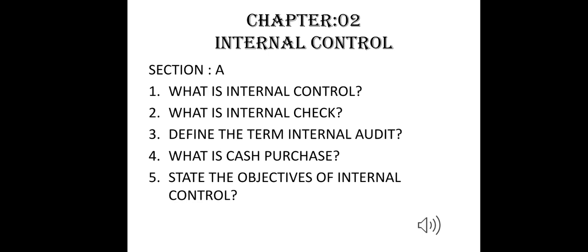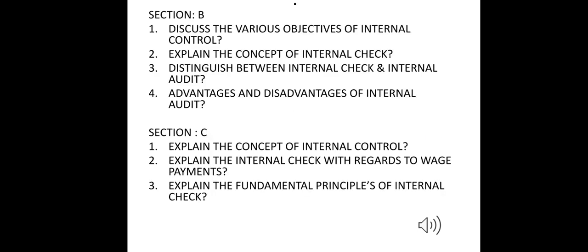So chapter 2, internal control. The 2 marks questions, or section A important questions, are: what is internal control, what is internal check, define the term internal audit, what is cash purchase, state the objectives of internal control. Section B, as I said: discuss the various objectives of internal control, explain the concept of internal check, distinguish between internal check and internal audit, advantages and disadvantages of internal audit. These are the important section B questions of chapter 2.